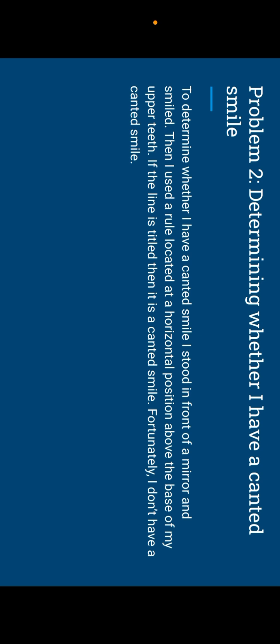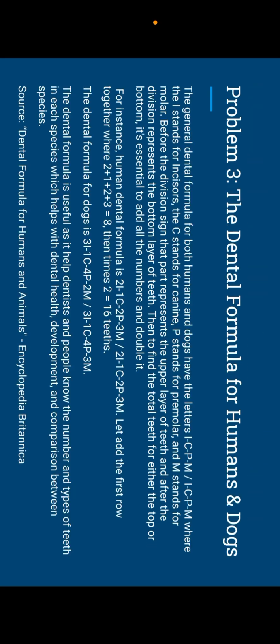Problem 2, determine whether I have a canted smile. To determine whether I have it, I basically stood in front of a mirror and smiled. Then I used a ruler held at a horizontal position above the base of my upper teeth. If the line is tilted, there's a canted smile. Fortunately, I don't have a canted smile.